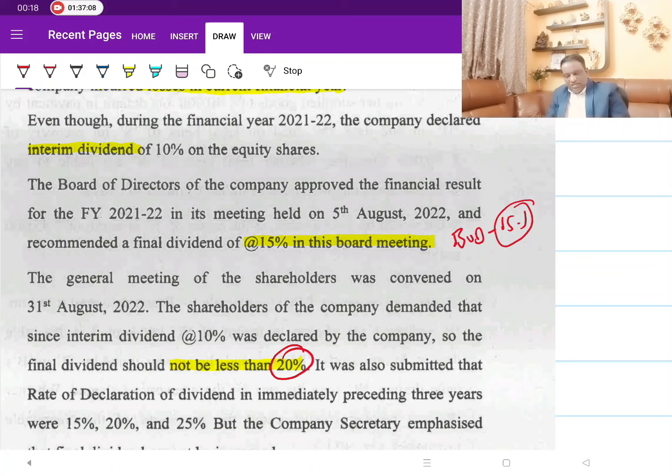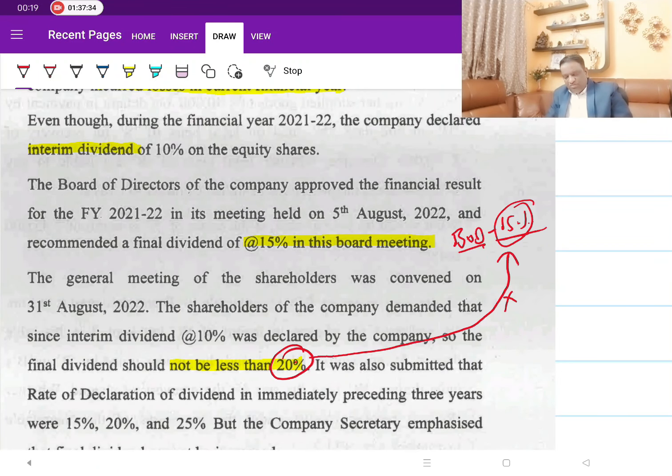Can the members ask for a higher rate of dividend than recommended by the board? The answer is no, it is not permitted. So they can reduce what is recommended. They can say no, we don't want 15, give us 10, that is sufficient. They can reduce the rate, but they can't insist on a higher rate of dividend than what is recommended. So this becomes the ceiling, 15%.